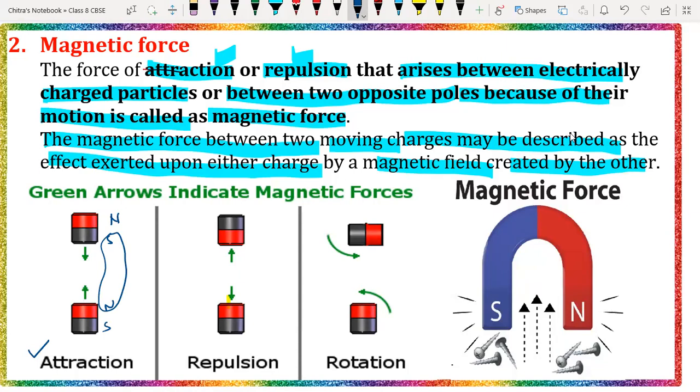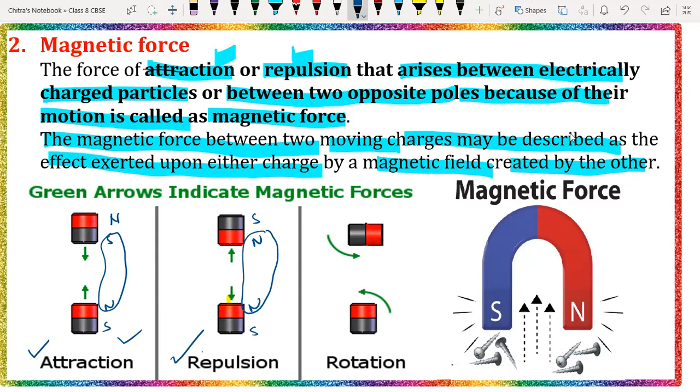If you put the same poles, like here we have north and here we have south, here we have north and here we have south. See here, north and north are directed towards each other, which means they are the same pole. So they will repel each other because they are the same poles. So same poles repel and opposite poles attract each other.